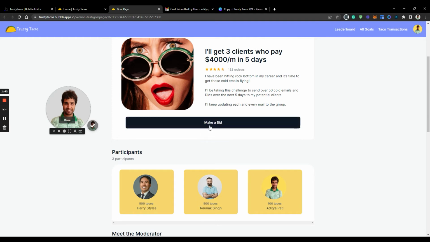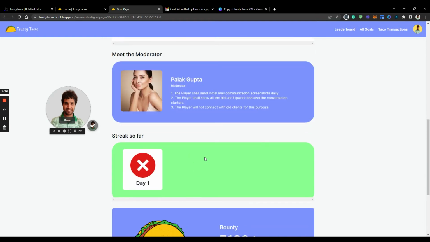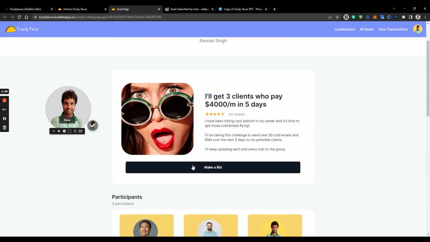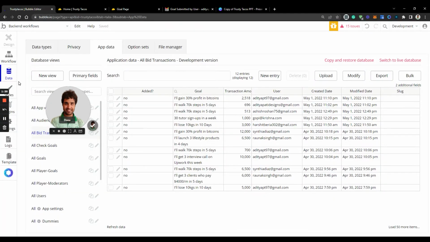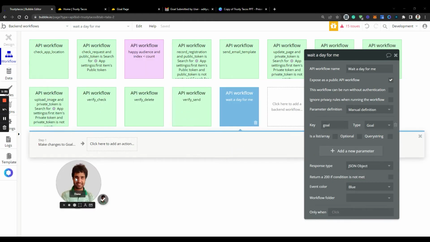If I click this, there would be an option to submit the day's report, where I can say whether this person has won today or lost today. And the moment I click this button, it would be deactivated until the next day so that I do not make repeat submissions. That is ensured by the backend workflow over here, which says wait a day for me. So the moment you click that button, the API workflow is scheduled. It deactivates the button until the very next day.